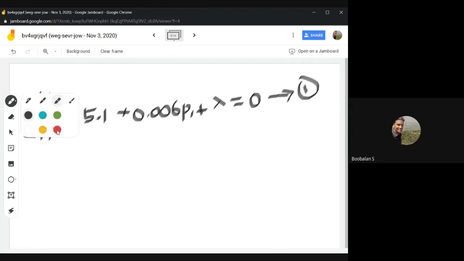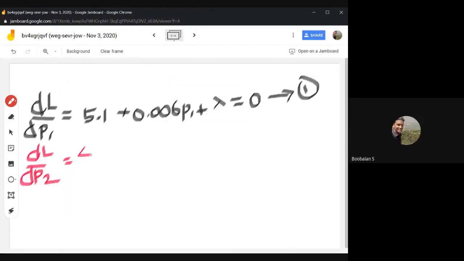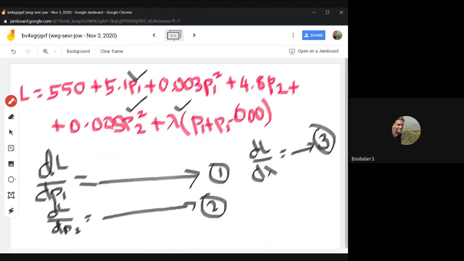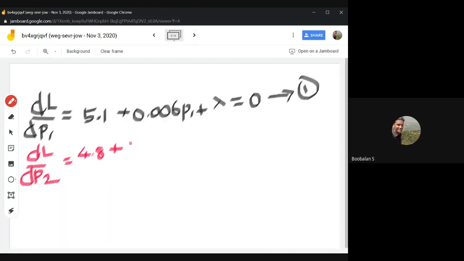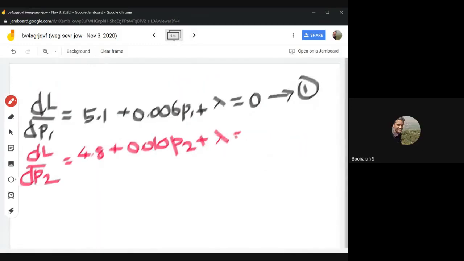And try to find out equation number 2. dL by dP2. Now 5.1 came, right? Here what will come? 4.8 will come. Here 4.8 plus, here 0.01 I guess, right? So it will become 0.010 P2. I think here also lambda will come. Yes, sir. Simply lambda will come, the rest will become 0.